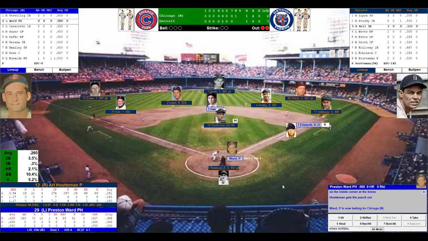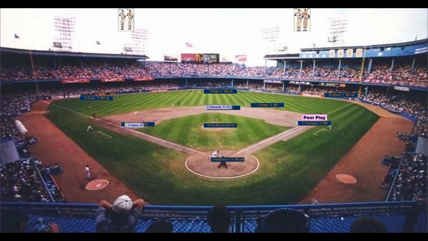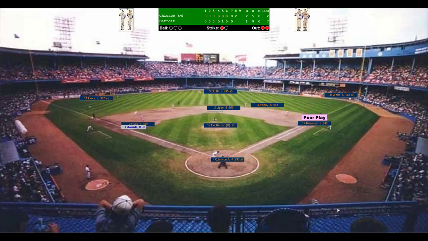Runners will be off on contact. Righty-lefty matchup for Houtman. Here's the pitch to Ward. Ward swings, and that is a double off the right field wall. Retrieving it is Vic Wirtz. Wirtz has an arm of a 5. Edwards is 3. The Cubs have taken the lead.